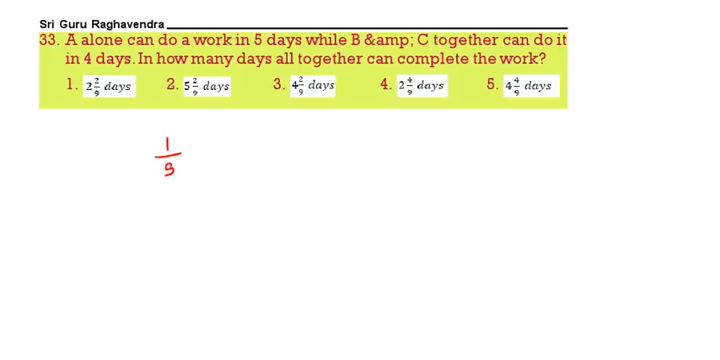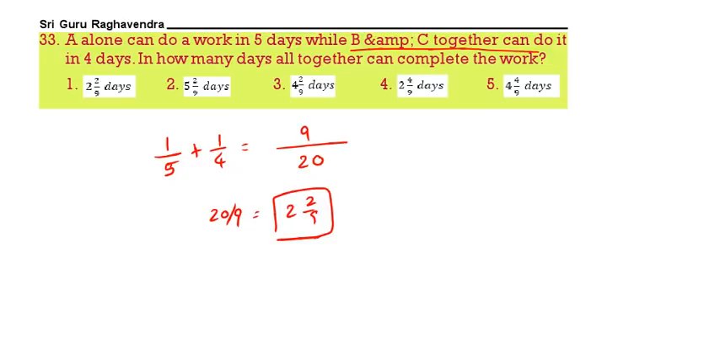Next question. A alone can do the work in 5 days. So A's 1 day work is 1 by 5. B and C together will do the work in 4 days. So B plus C's 1 day work is 1 by 4. So totally the LCM is 20. This is 9. Now they will do the work in how many days? 20 by 9 days. 20 by 9 is nothing but 2 by 9, so the correct answer is 2 1 by 9 days.